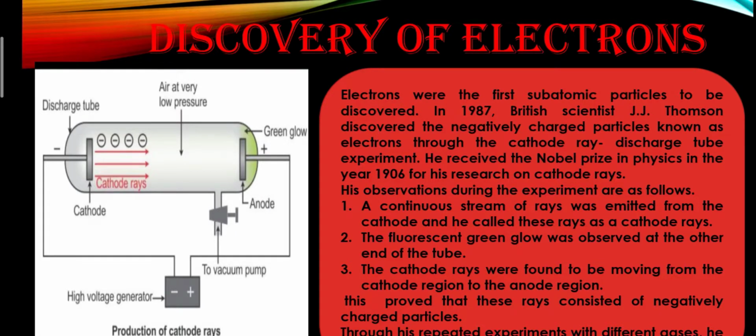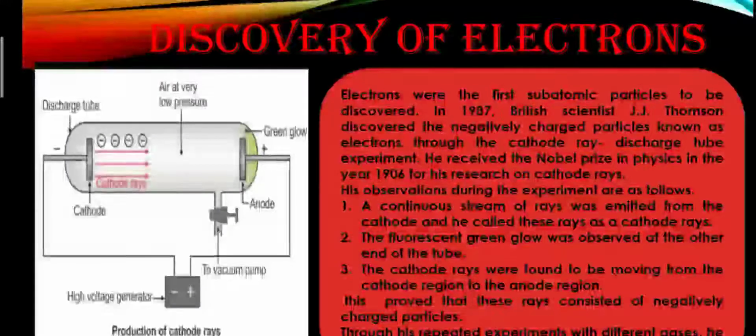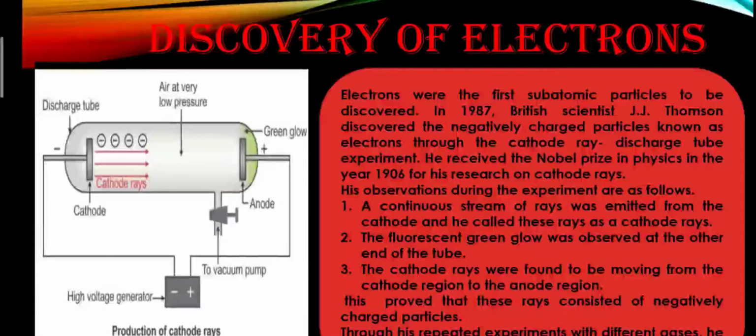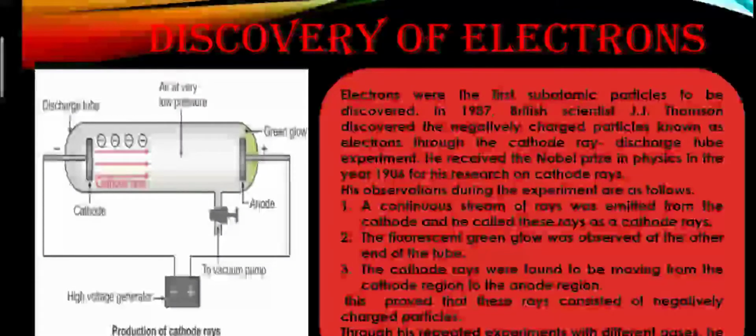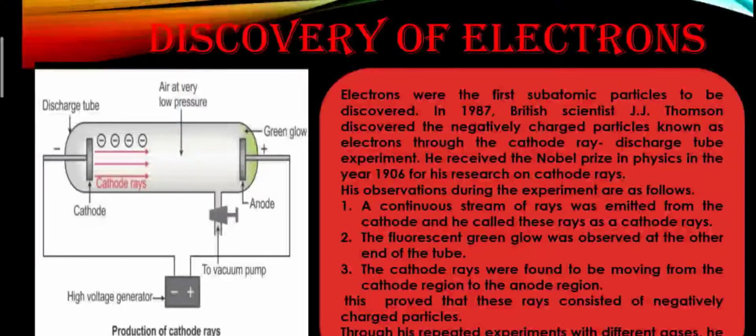As you can see, the anode is connected to the positive terminal and the cathode is connected to the negative terminal of the high voltage battery, which will provide electricity. The metal plate connected to the negative terminal acts as the cathode, and the metal plate connected to the positive terminal acts as the anode.